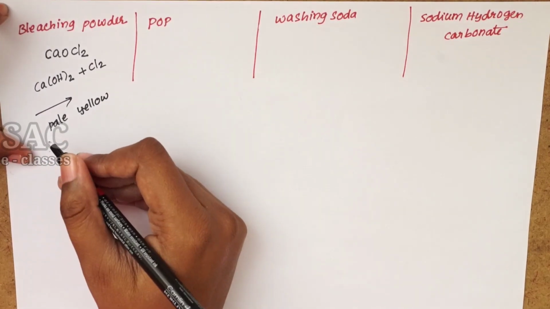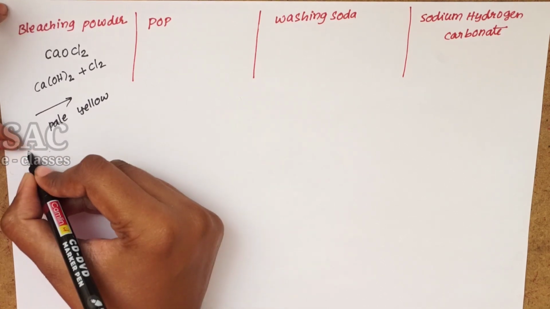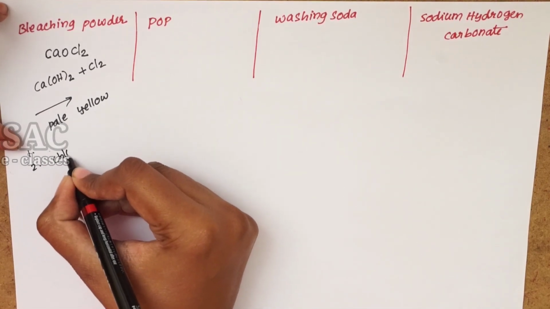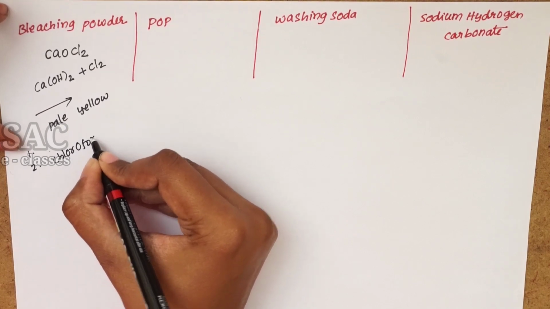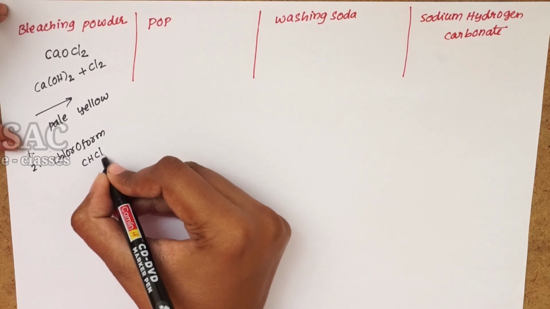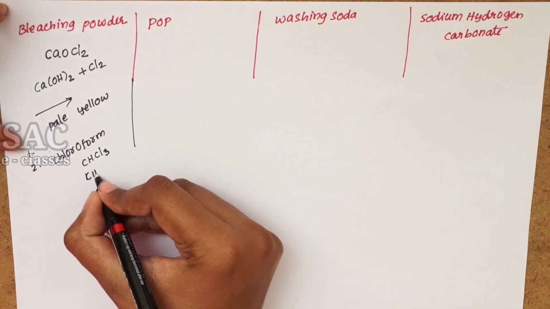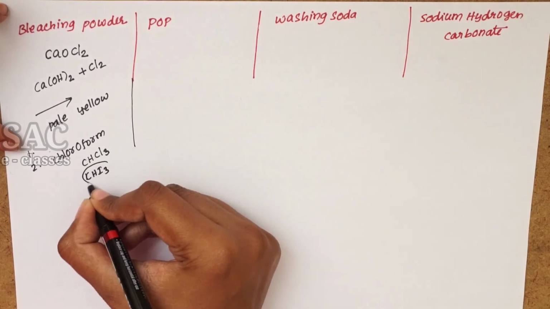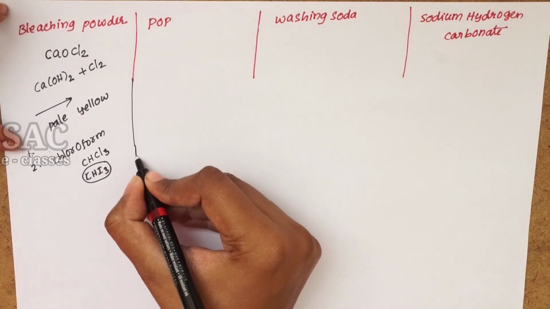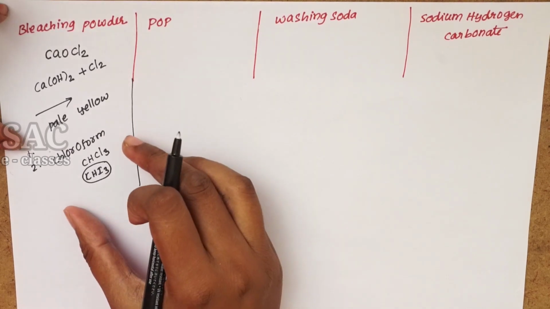It is used as a disinfectant for water and it is used in the manufacturing of chloroform. The color of chloroform is also slightly yellowish, and CHI3, which is iodoform, is completely yellow in color. It is used as a bleaching agent for washing purposes in laundries also. These are some uses of bleaching powder.